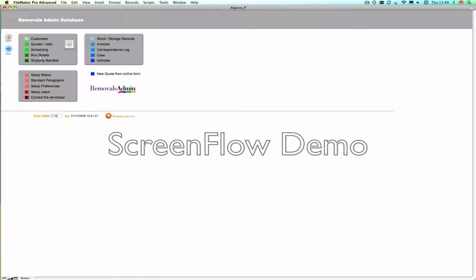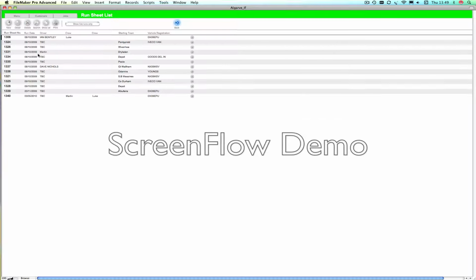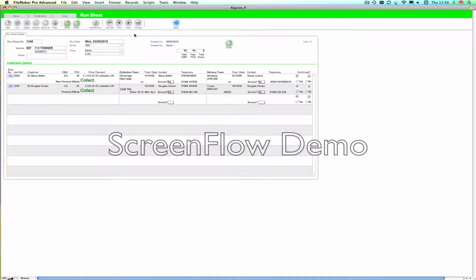Back to my menu, and you can see that the run sheets and the shipping manifest can be accessed individually as well, so you can go in there to have a look at the one that I've just created. From here, we can return to the run sheet when the delivery has actually, or the collection for that matter, has been completed, and the driver comes back with completed paperwork.